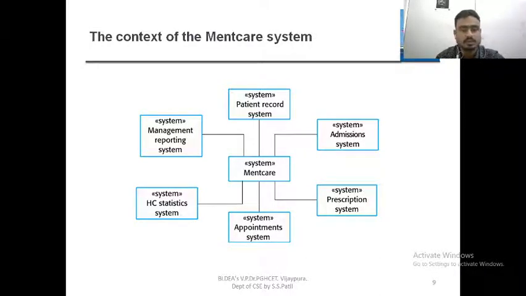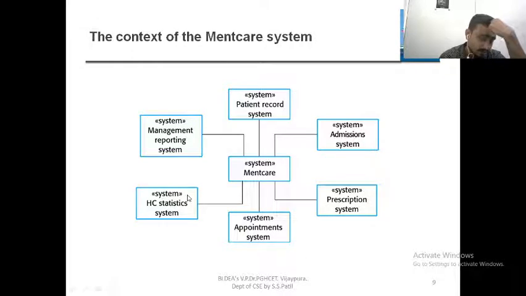Yes, sir. Okay. Next comes the healthcare statistic system. In the healthcare statistic system, n number of patients are there, so these patients' daily records will be maintained here. Just observe that if we are suffering from sugar, that is diabetes, every patient has different statistics of blood sugar level. Those data will be taken and used for further research.